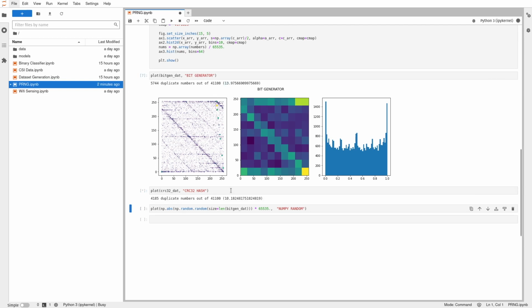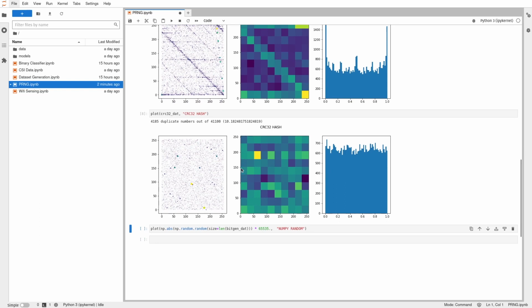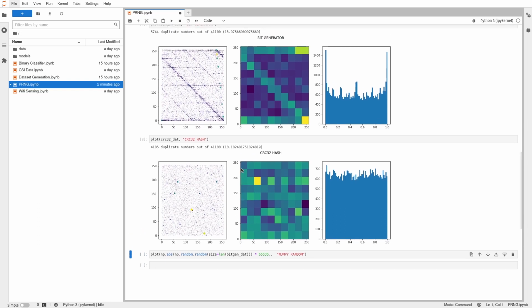Now let's check out the other data set. This one is much better. It still consists of around 10% duplicate values, but I have to imagine that's just part of networking protocols. It's overall better, and honestly, for a side project, I'd totally use this to seed a random number generator.